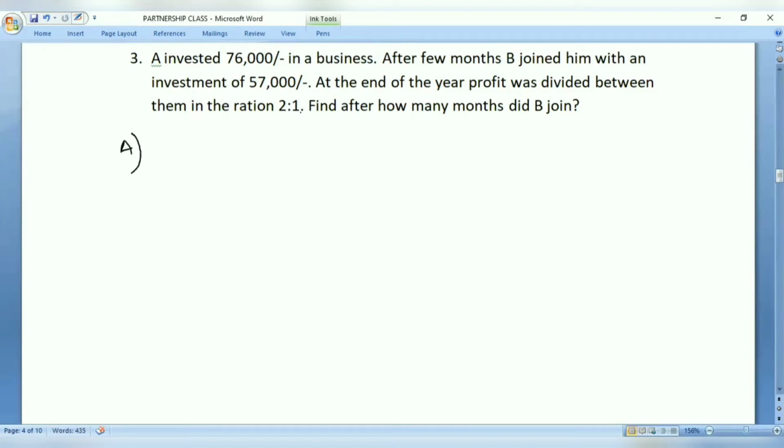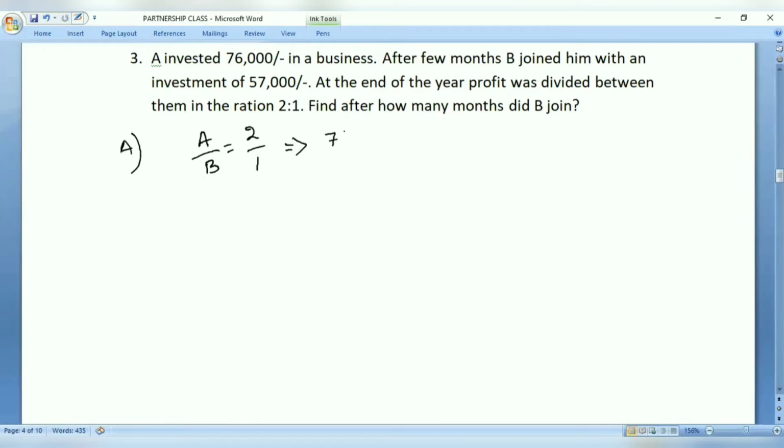So after a few months, B joined him with an investment of 57,000. For some period he invested. At the end of the year, the profit was divided between them in the ratio 2:1. So the profit ratio between A and B is 2/1. Now we need to calculate after how many months B joined. So how do we solve this?